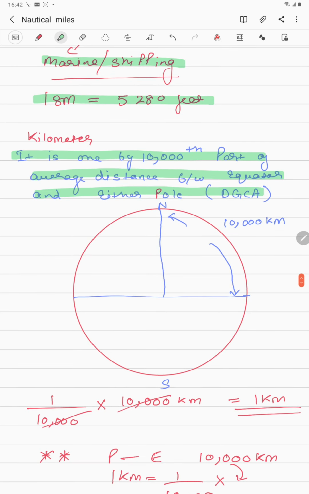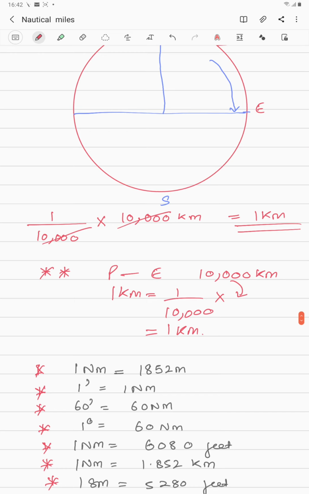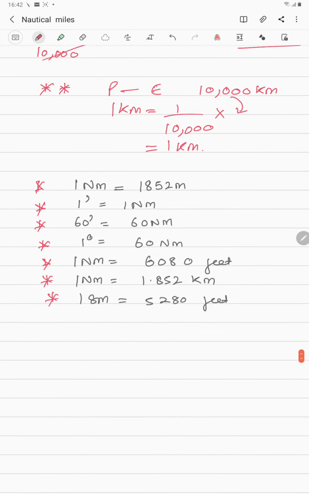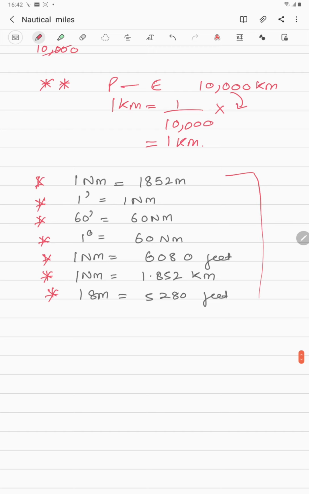And we have defined the kilometer, that it is nothing but from the pole to equator. Remember that the average distance is 10,000 kilometer. So you take the 10,000th part of it, that is the definition of a kilometer. And these are all the important values that you need to remember.